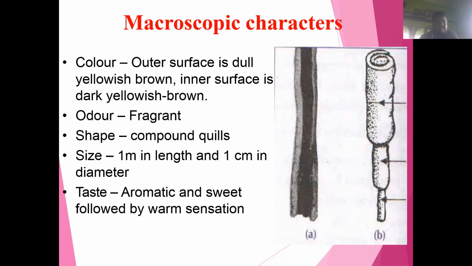It has a fragrant odor, a compound quill-like shape, and is 1 meter in length and 1 centimeter in diameter. That is the size of the cinnamon bark.